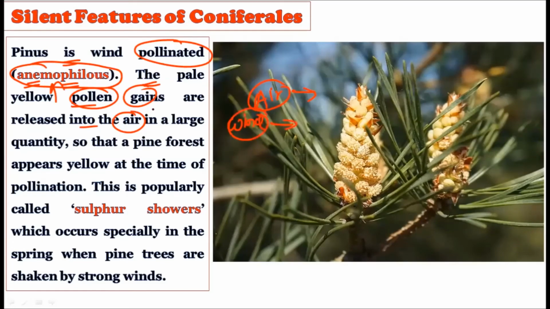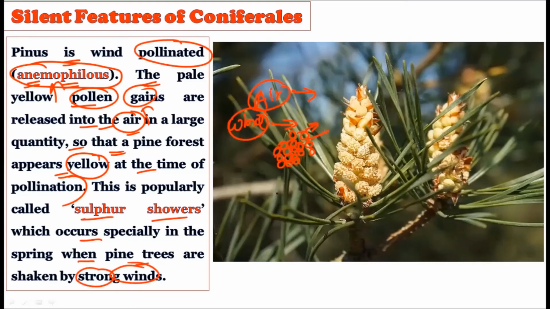Now these pollen grains are released into the air in a large quantity, so that the pine forest appears yellow at the time of pollination. Such a large quantity of pollen grains is released by these pine trees, and due to the yellow color of these pollen grains, they are popularly called the sulfur showers. This occurs especially in the spring when the pine trees are shaken strongly by the winds.